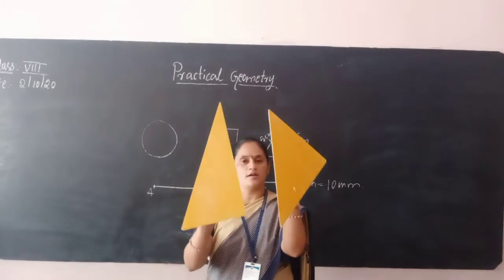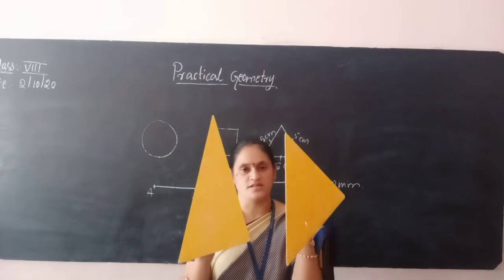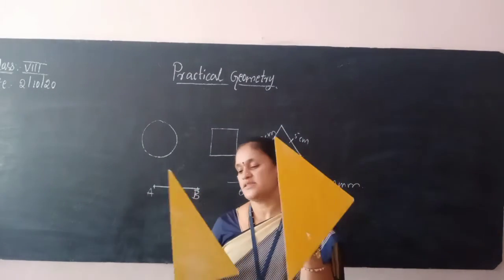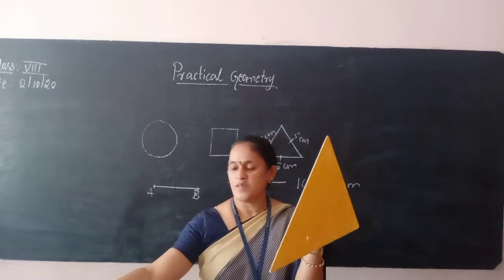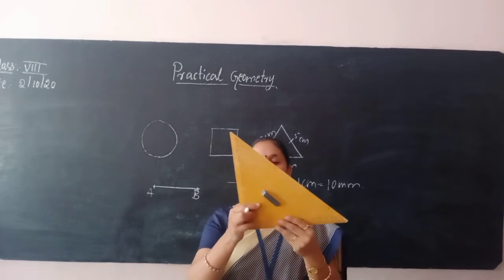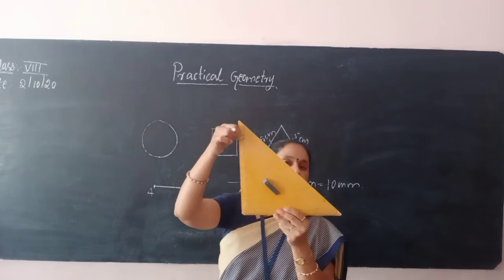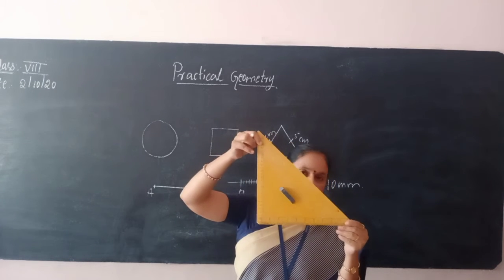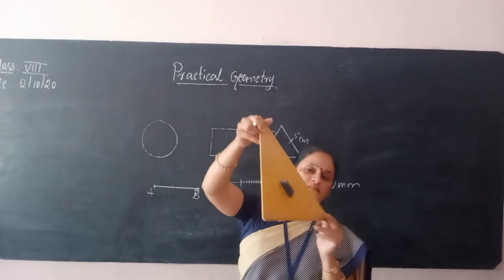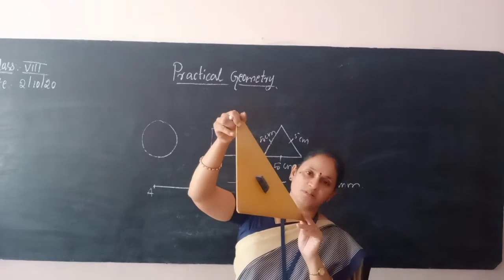So remaining, you will have 2 things. These 2 are called a set of squares. Why are they essential? See, this is one where it is 90 degree and this angle will be 45. This is one type of set of square. By using this, you can draw the perpendicular.